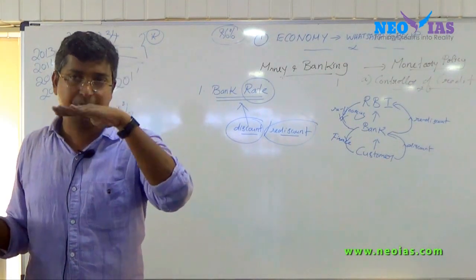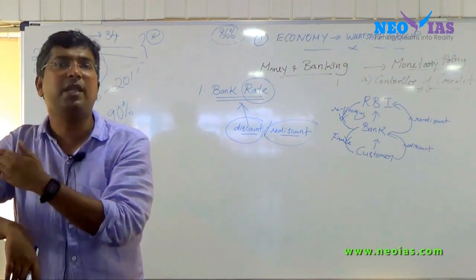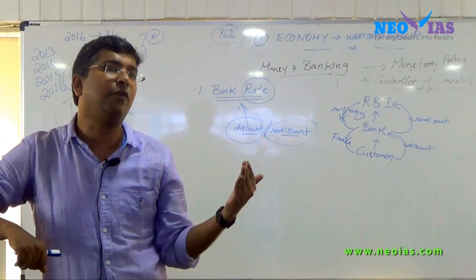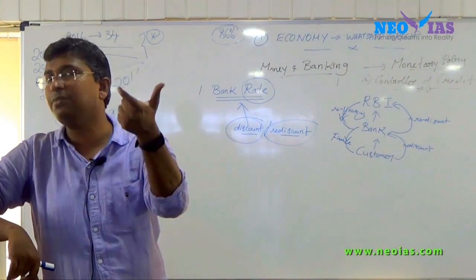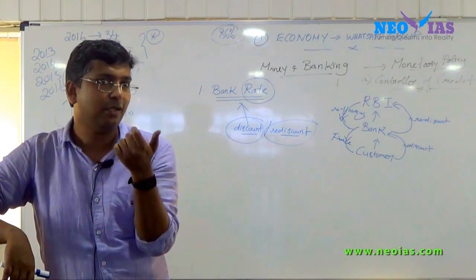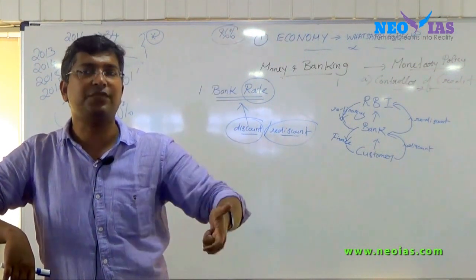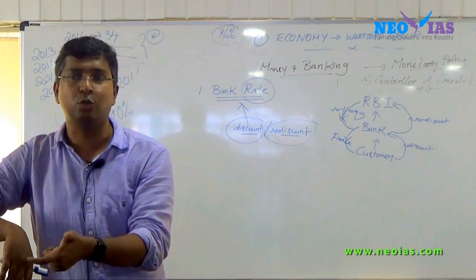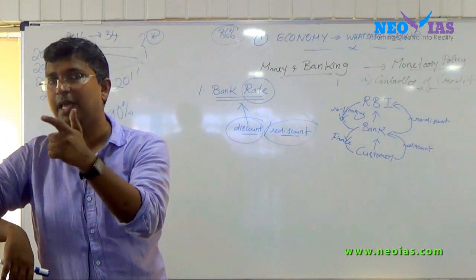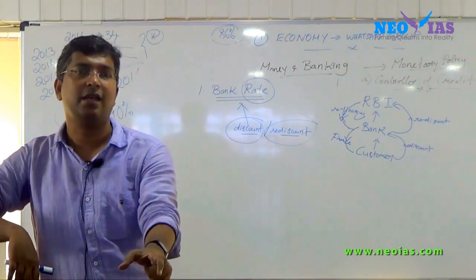So don't think that it's always RBI that performs refinancing. There are other bodies, like the National Housing Bank. National Housing Bank is a subsidiary of the Reserve Bank of India. And as the term suggests, it has a core area to which it will lend. It will lend only to housing finance companies. So if National Housing Bank lends to HDFC and HDFC is lending to you, National Housing Bank is providing refinancing to HDFC. Don't consider HDFC is the same as HDFC Bank. HDFC Bank is a commercial bank, HDFC is a housing finance company.